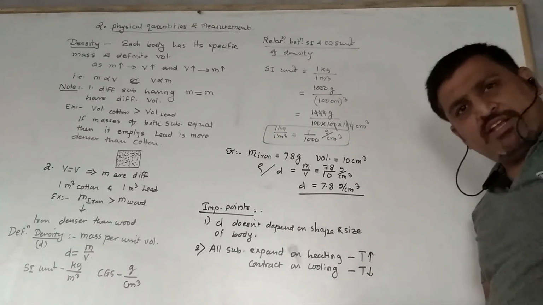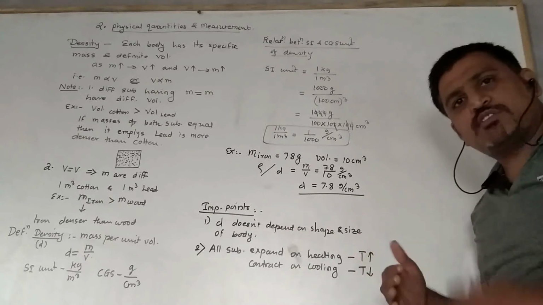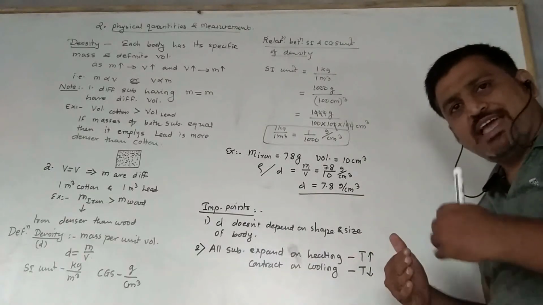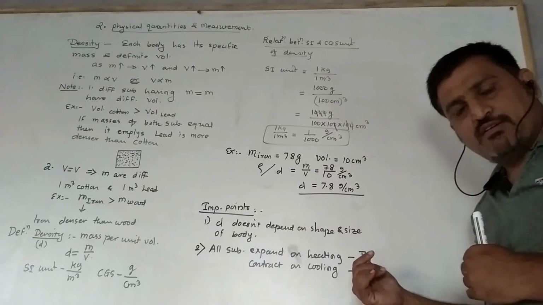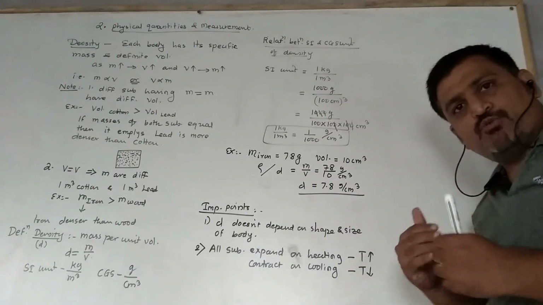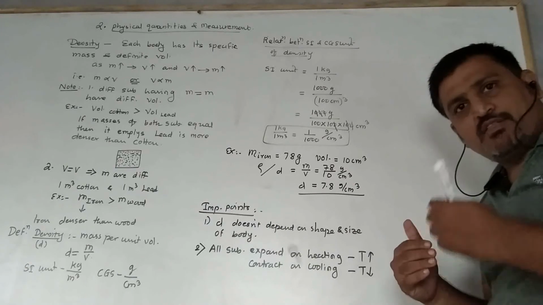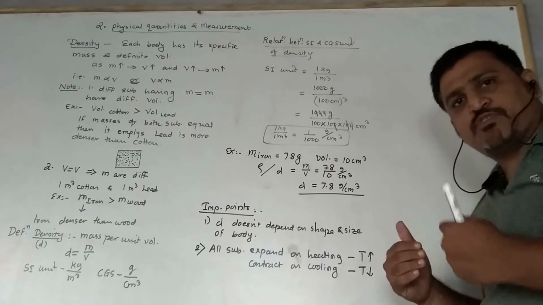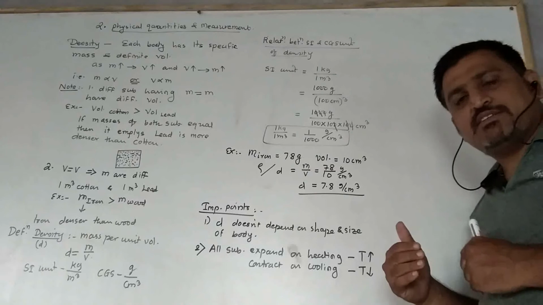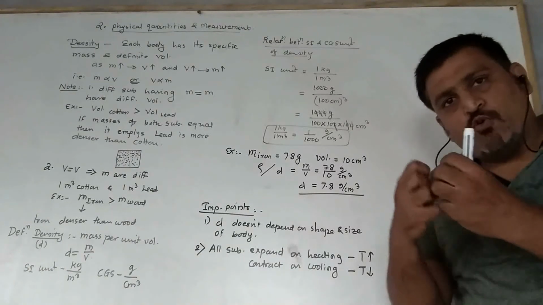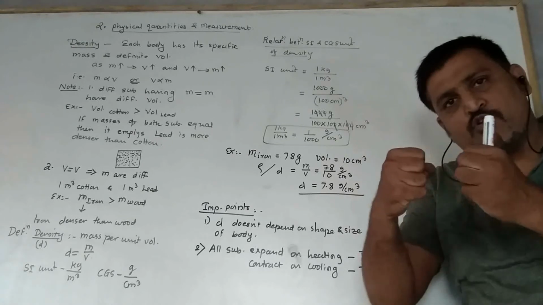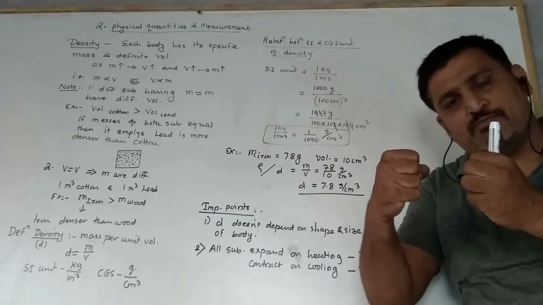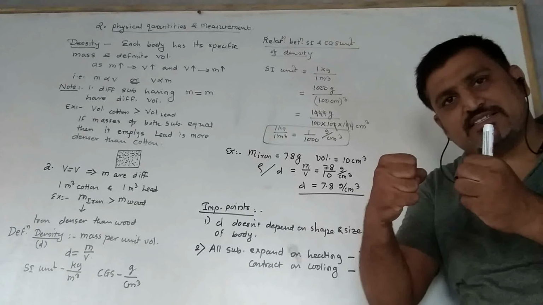This is our common experience that all substances show expansion on heating, because due to the heating the kinetic energy of the molecules of the substance increases. So the force of attraction between the molecules decreases and the intermolecular space between these molecules increases.